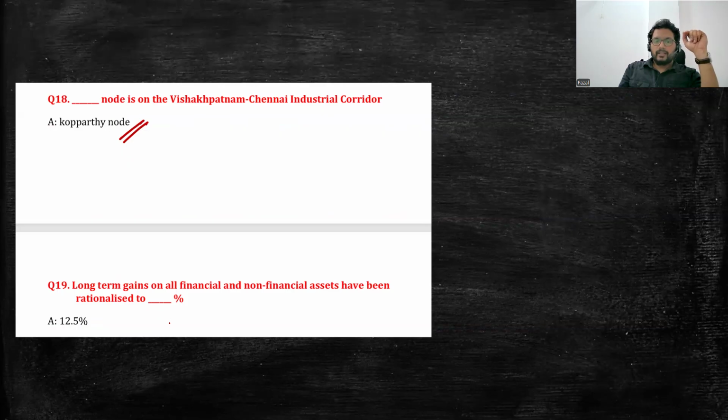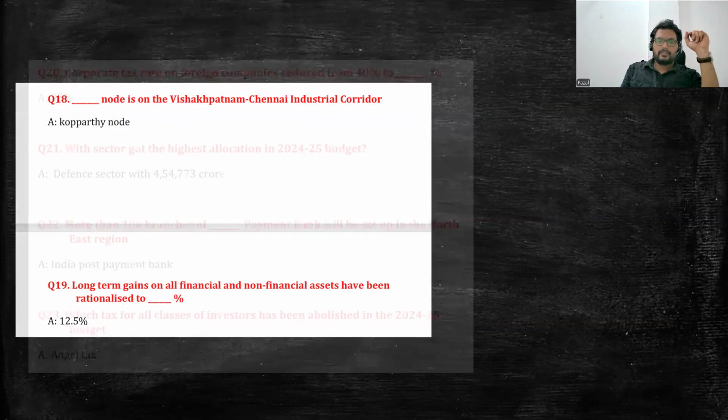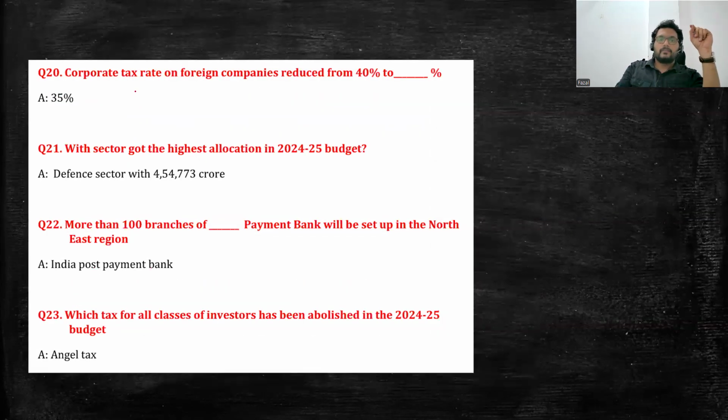Long-term gains on all financial and non-financial assistance has been rationalized. Long-term gains with respect to the capital assets has been rationalized, and they will be charged at 12.5 percent. Next, corporate tax on the foreign companies has been reduced. This is why the corporate income tax also has been reduced.